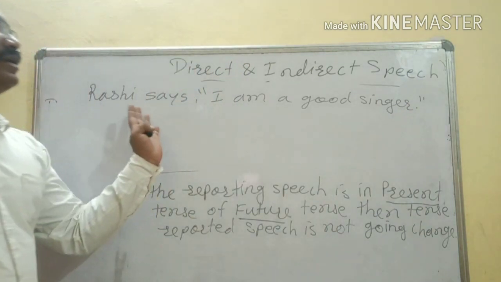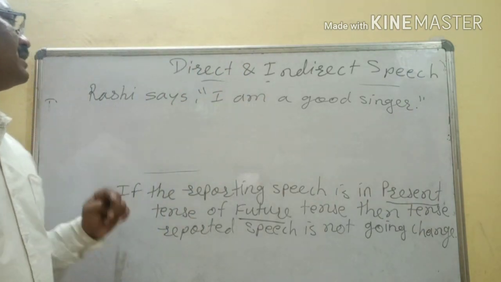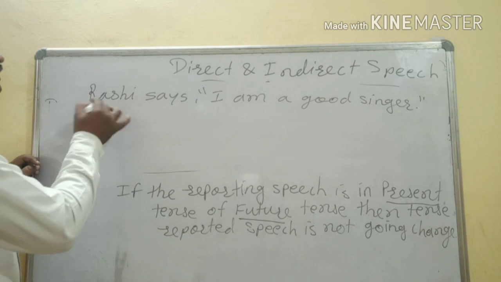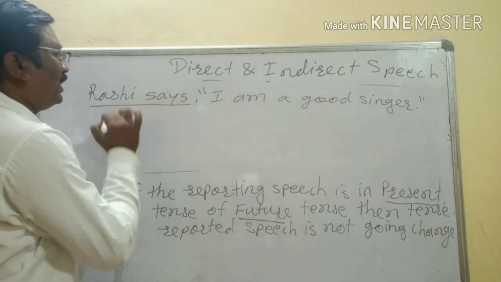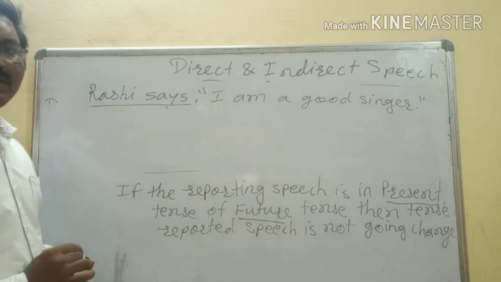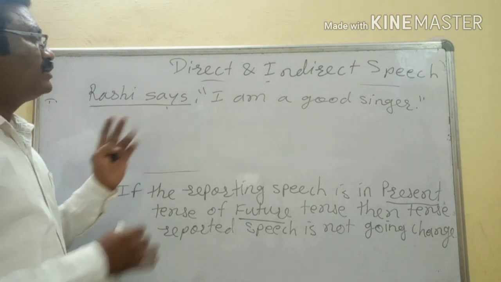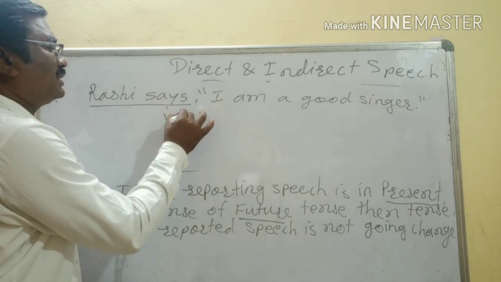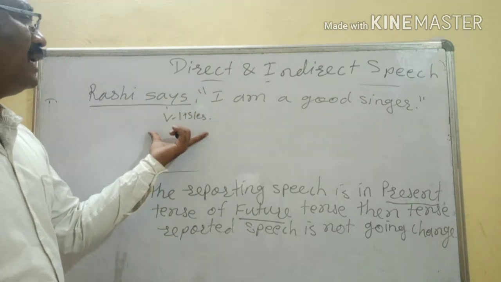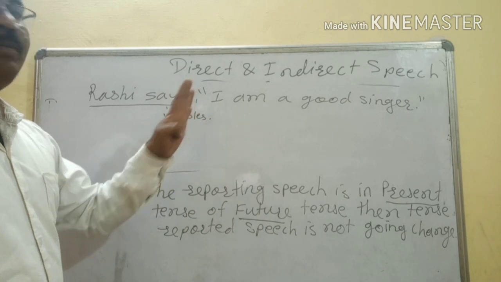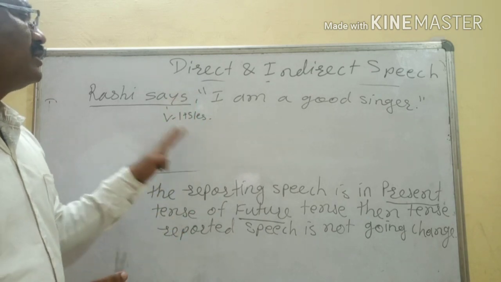Just see here, the reporting speech is this part. The reporting verb is "says." So "says" comes as V1 plus s or es. In which tense does it come? It comes into simple present tense.